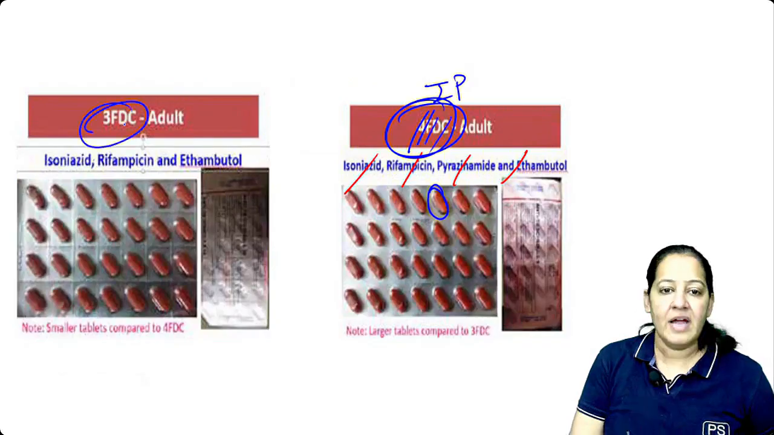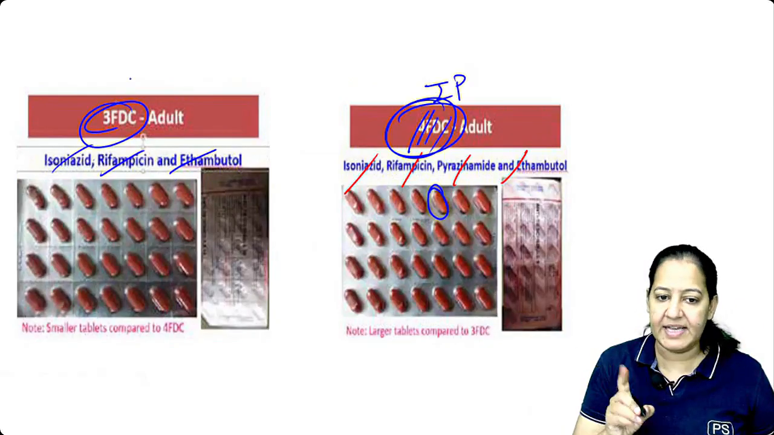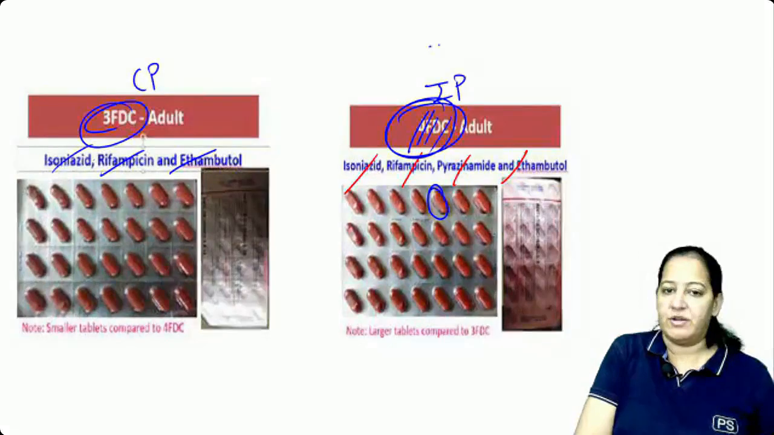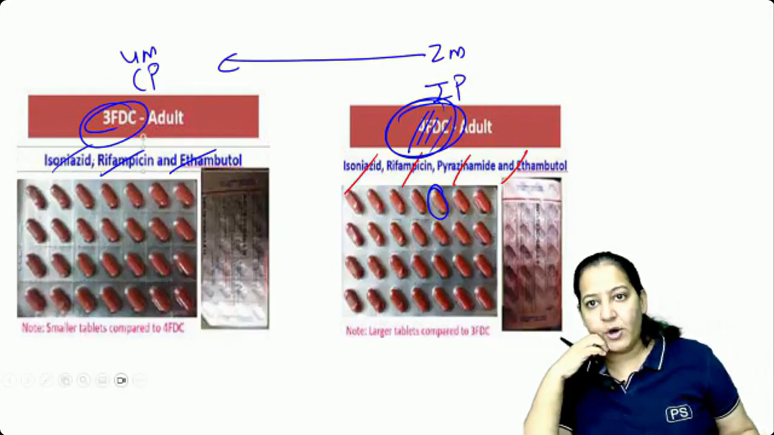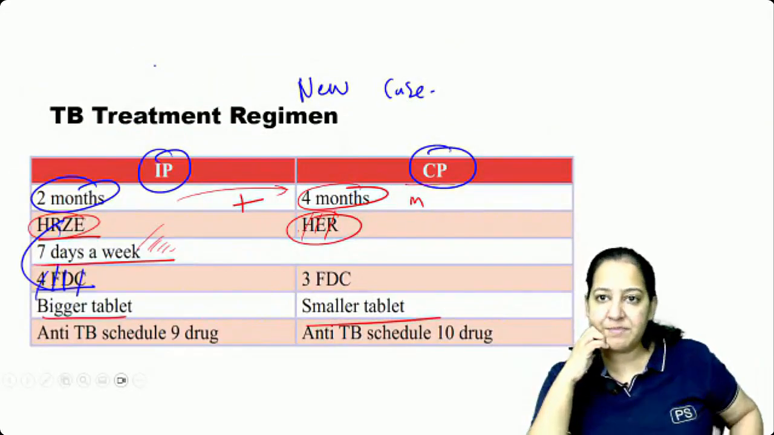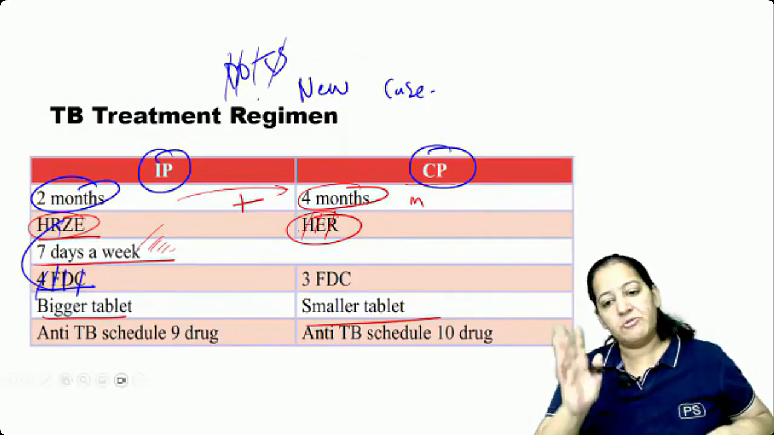And this one contains 3 drugs only, that is H, R, and E. It doesn't contain Z. So this is given in the continuation phase. First 2 months this one, and then later 4 months this one. Got it? This is how we provide the treatment. This is DOTS. I'm teaching you DOTS. Directly observed therapy, short course. So this is the treatment under DOTS.